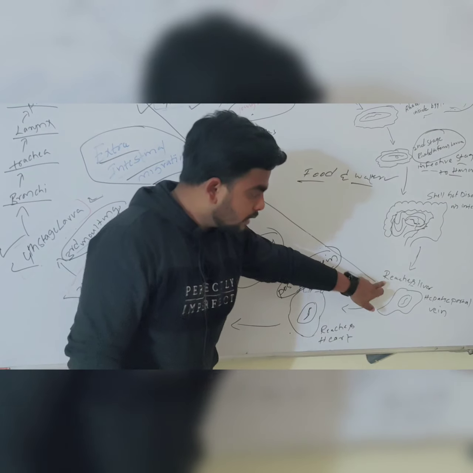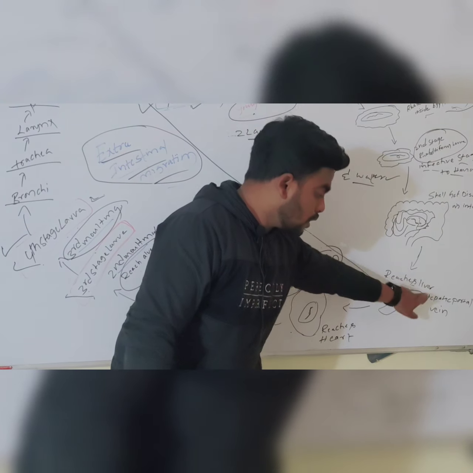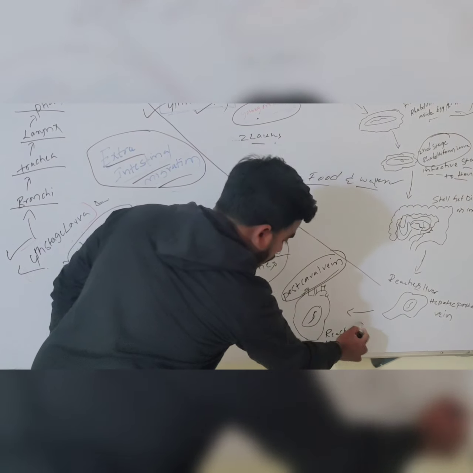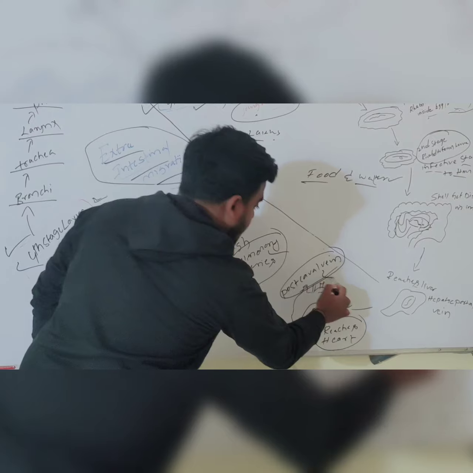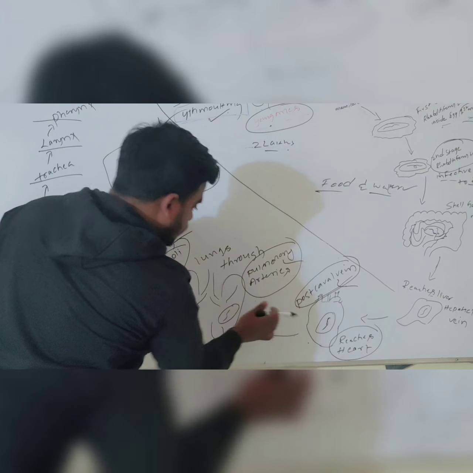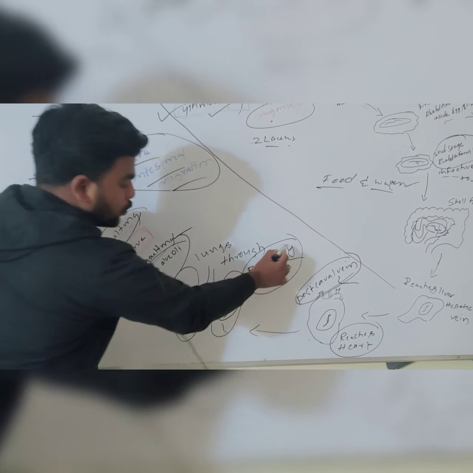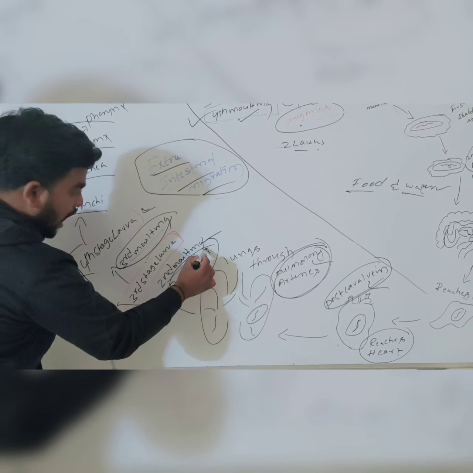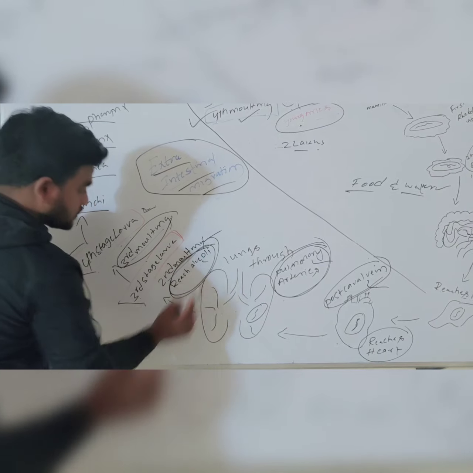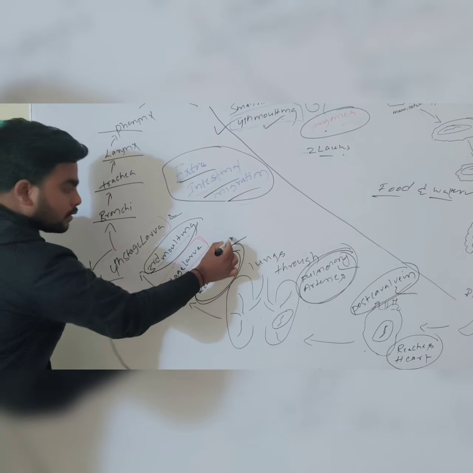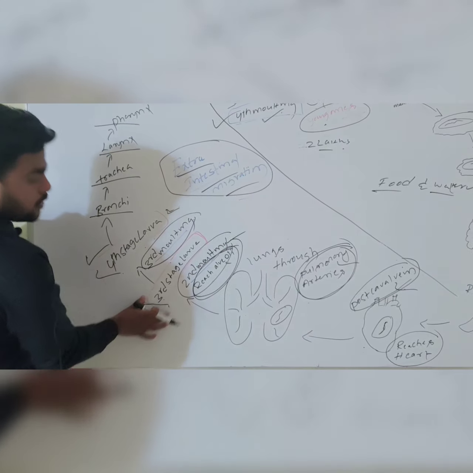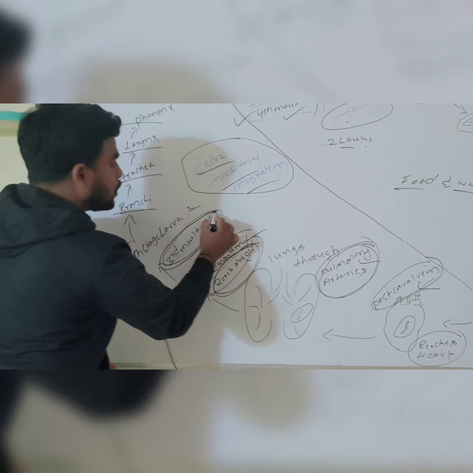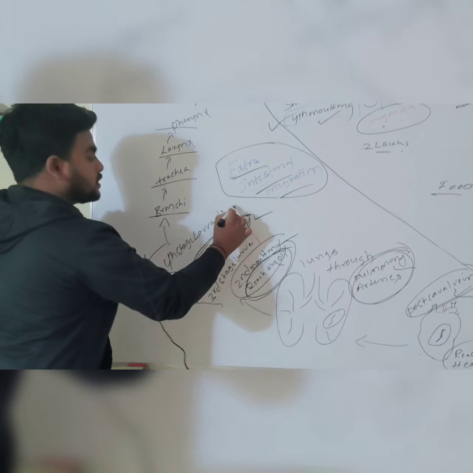From the intestine, it reaches the liver through the hepatic portal vein. From the liver, it reaches the heart through the postcaval vein. From the heart, it reaches the lungs through the pulmonary arteries. From the lungs, it reaches the alveoli. In the alveoli it undergoes the second molting and the third stage larva is formed, and then it undergoes the third molting and the fourth stage larva is formed.